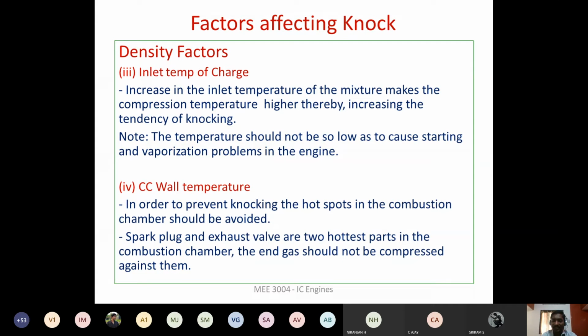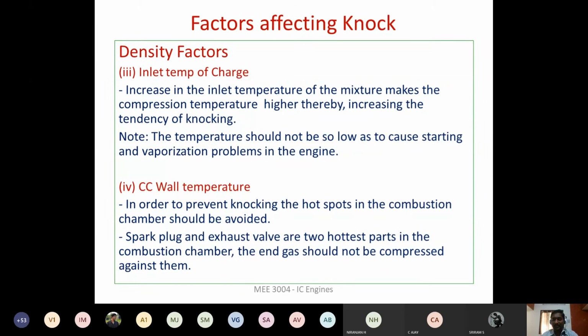As soon as the spark is introduced by the spark plug, the combustion starts, so the spark plug will be at a higher temperature. That is a hot spot. And the exhaust valve, through which the exhaust gases leave, is another hot spot. These are the two hot spots in the combustion chamber. When the unburned air fuel mixture, or the end gas, or the end charge, comes in contact with a hot spot inside the engine cylinder, then auto ignition takes place. Okay.